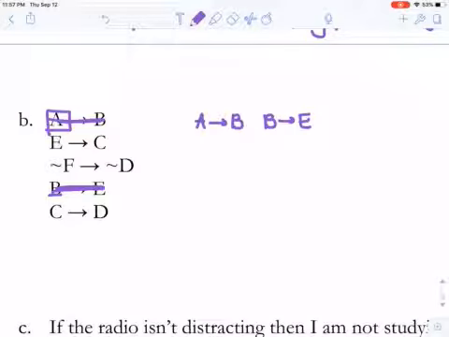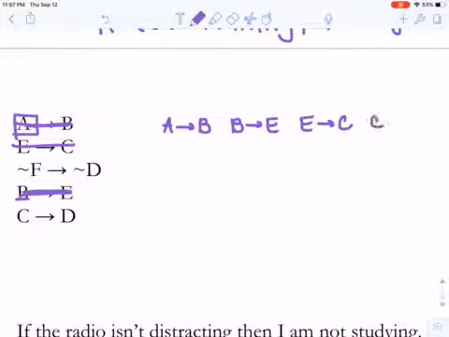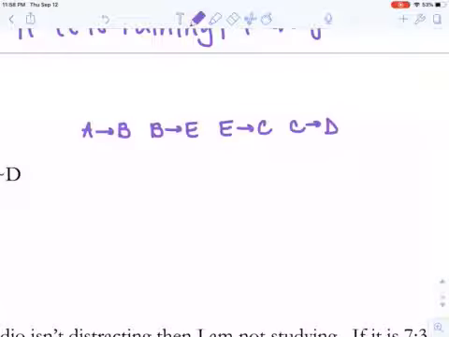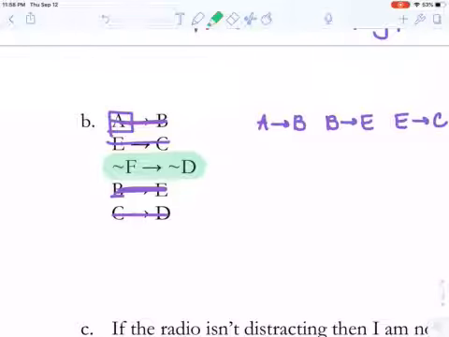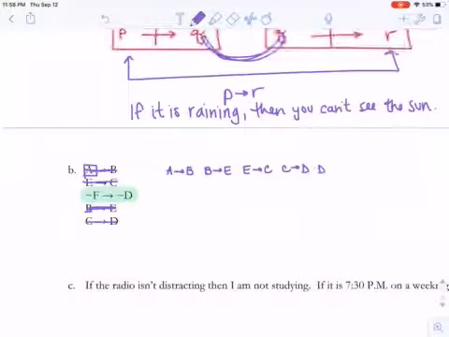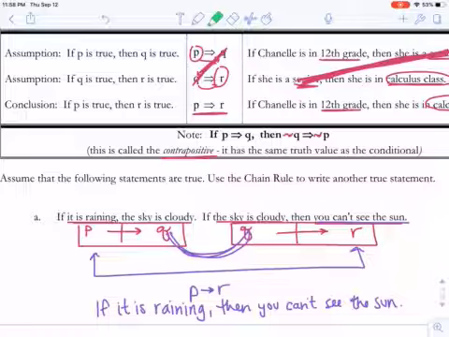I'm just going to cross it off once I've written it. Now my next statement should start with E. So I look, oh, E implies C. That one's next. Since I ended with C, my next one should start with C, and C implies D. So far, so good. They're all repeating: A to B, B to E, E to C, C to D. My next statement should start with D, right? Well, when I look back here, does the last statement start with D? No. So now what? That's where we're going to call upon the contrapositive.